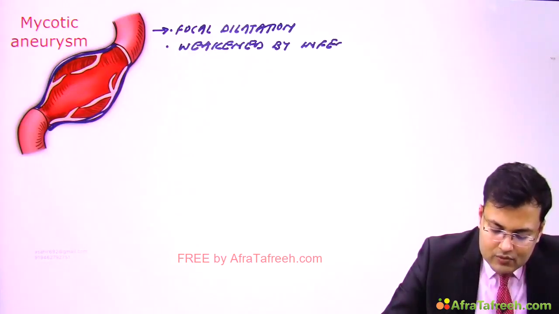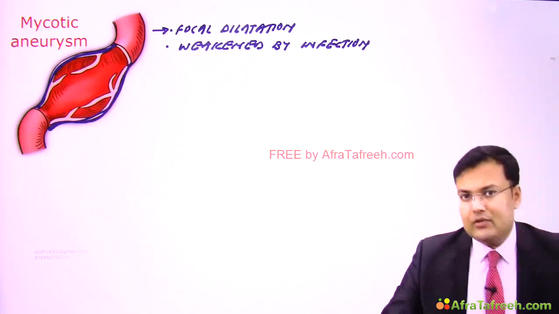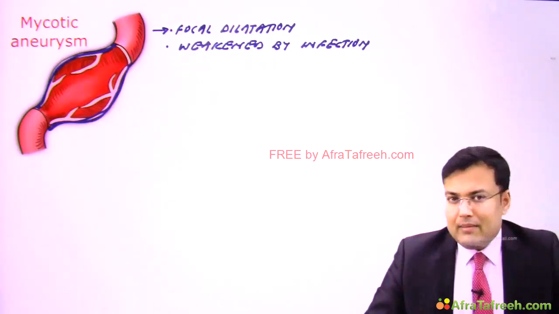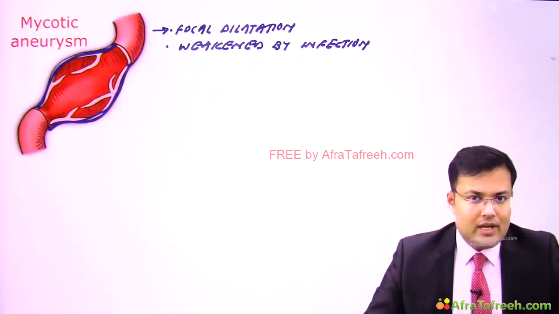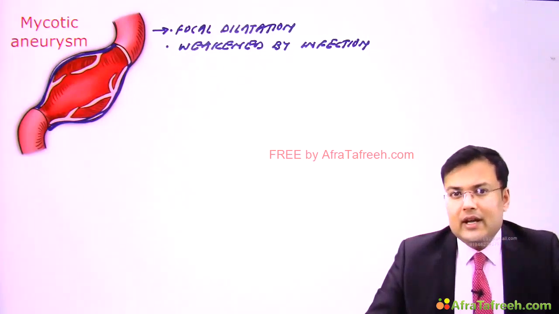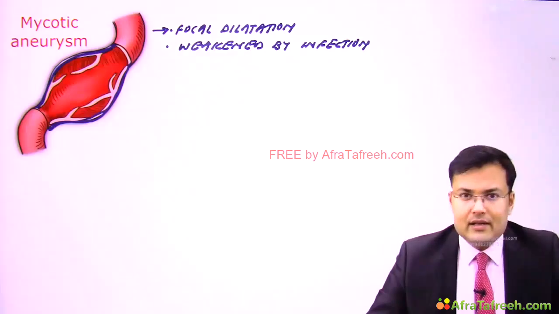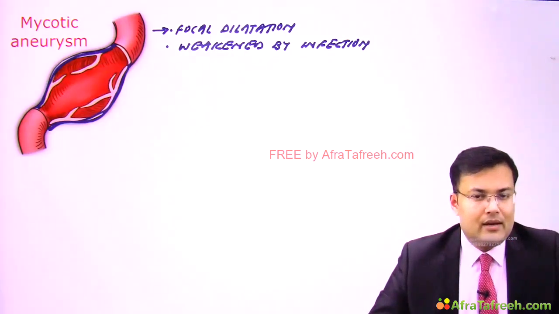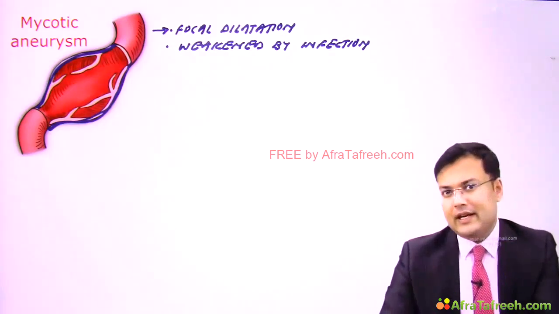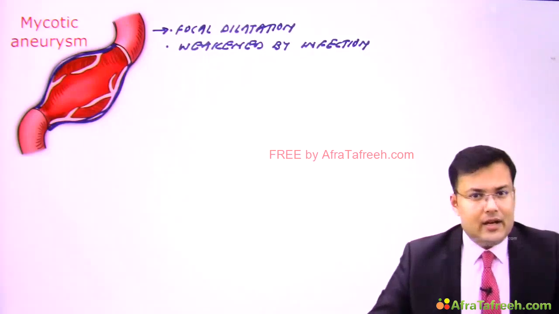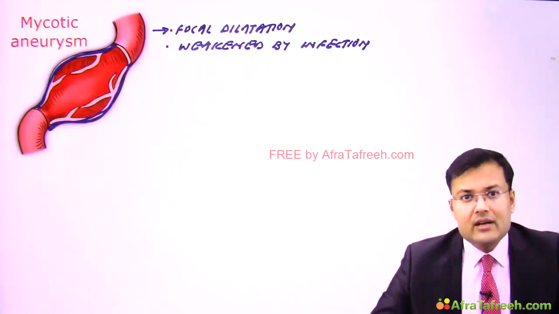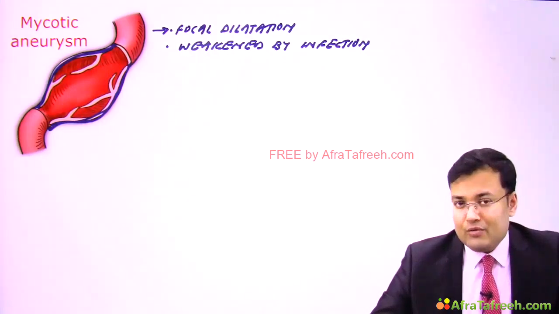Okay, so what is the most common site? It's very easy to understand. First, it's a misnomer. Why? Because it is caused by bacteria, not by fungus. Now see which vessel is most commonly affected. This vessel is commonly used by interns also for sampling. Generally, we take sampling from this vein. But sometimes, if the superficial veins are thrombosed, we take the sample from femoral.